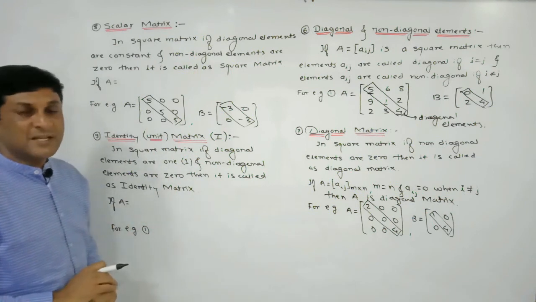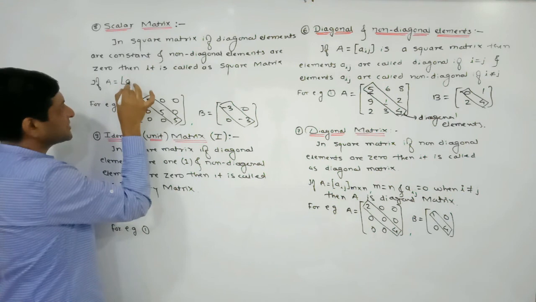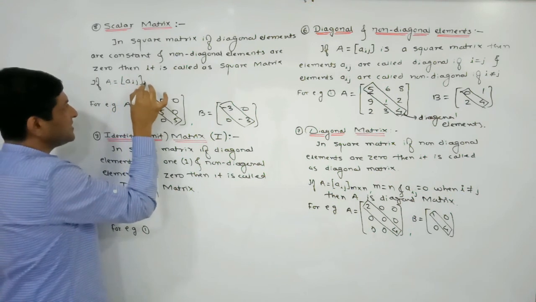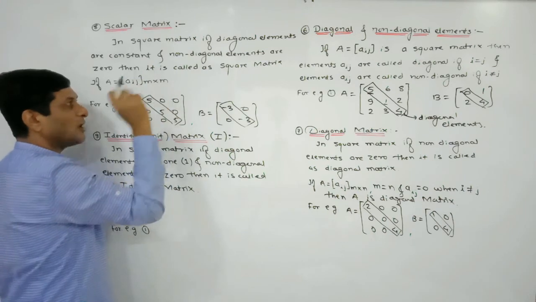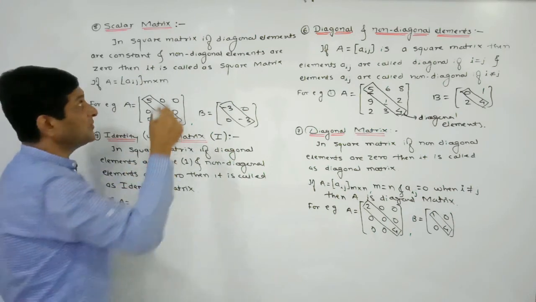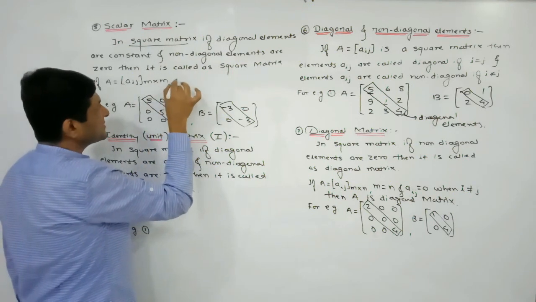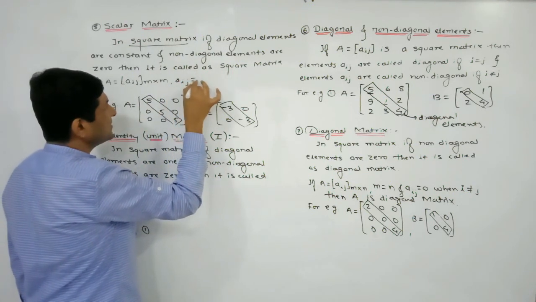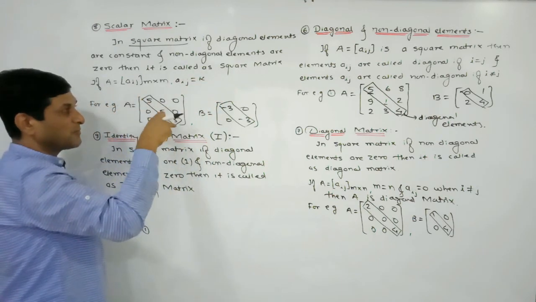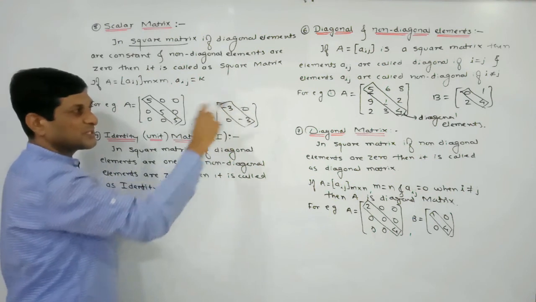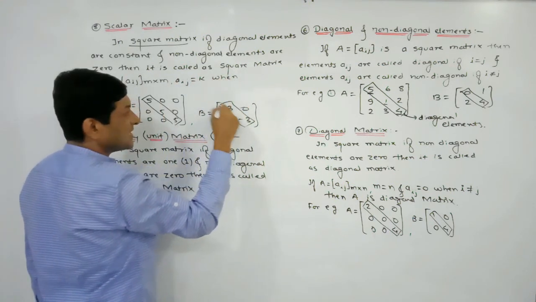Now we are writing the same definition in what? A symbolic form. A is a matrix whose elements let us denote it by Aij. If I am saying that its order is m by m, it means rows are also m and columns are also m, rows and columns are equal, so the matrix becomes what? Square matrix. In this square matrix, Aij is equal to K. K means what? Constant. Here the value of the constant is 5. Here the value of the constant is what? -3.